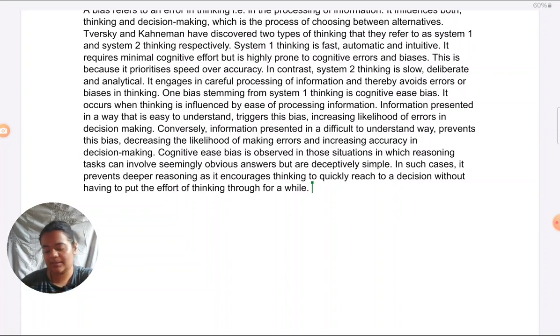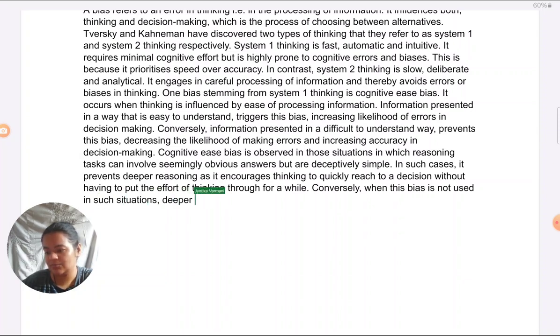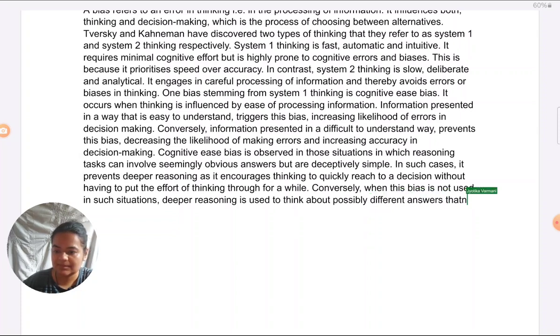Okay, and then just to make it more clear exactly what it is doing, I can give the converse scenario. So conversely, when this bias is not used, in such situations, deeper thinking or deeper reasoning is used to think about possibly different answers than the ones that seem the most obvious.